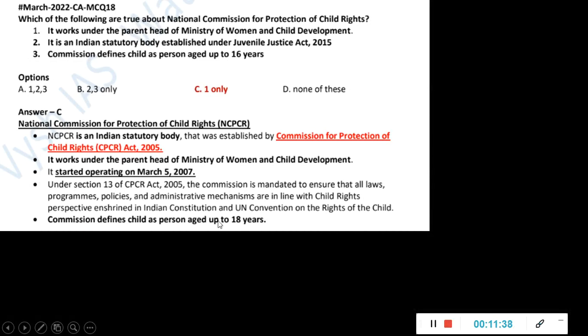Okay, children is defined up to age 18 under this particular thing. So statement 3 you can eliminate, and from there itself you will come down to either C or D. And the first one, the parent head is correct. It is Ministry of Women and Child Development. It started operating on March 5, 2007, and this is an Indian statutory body. This National Commission was established by the Commission for Protection of Child Rights Act. Okay, there is a separate act for that, and not the Juvenile Justice Act.